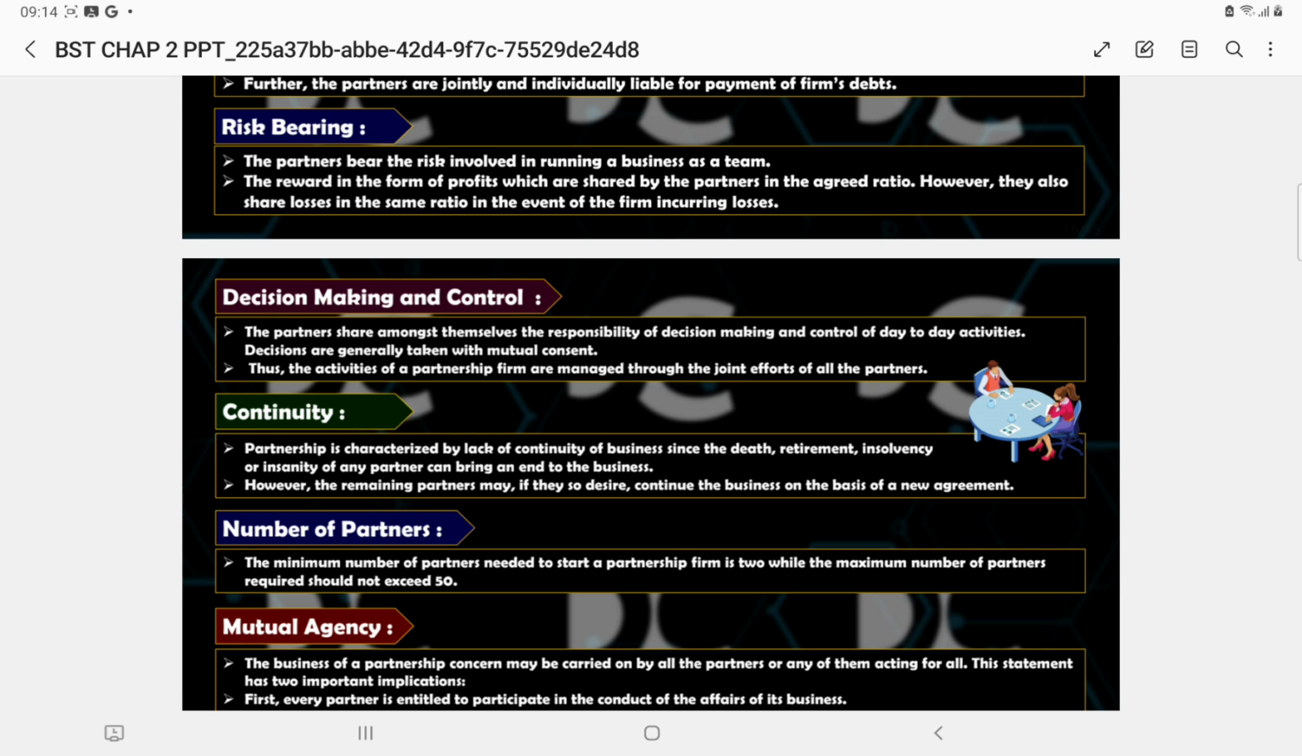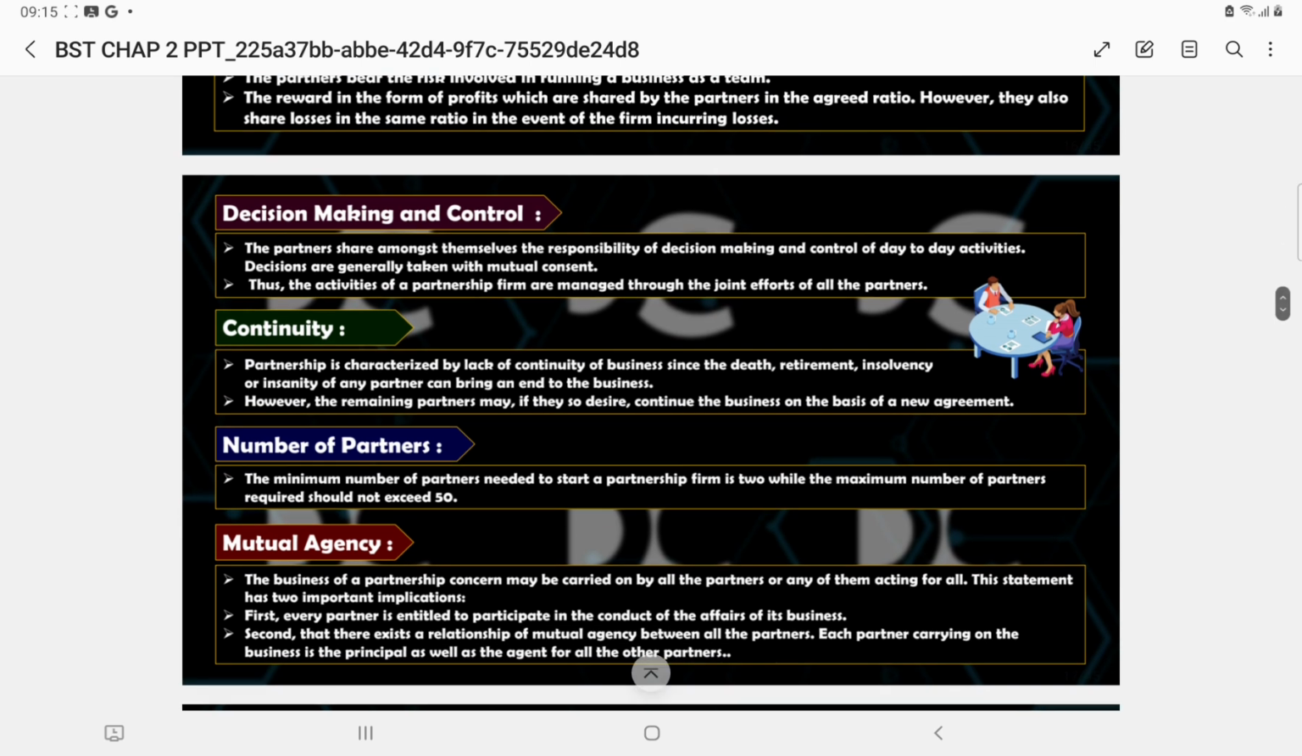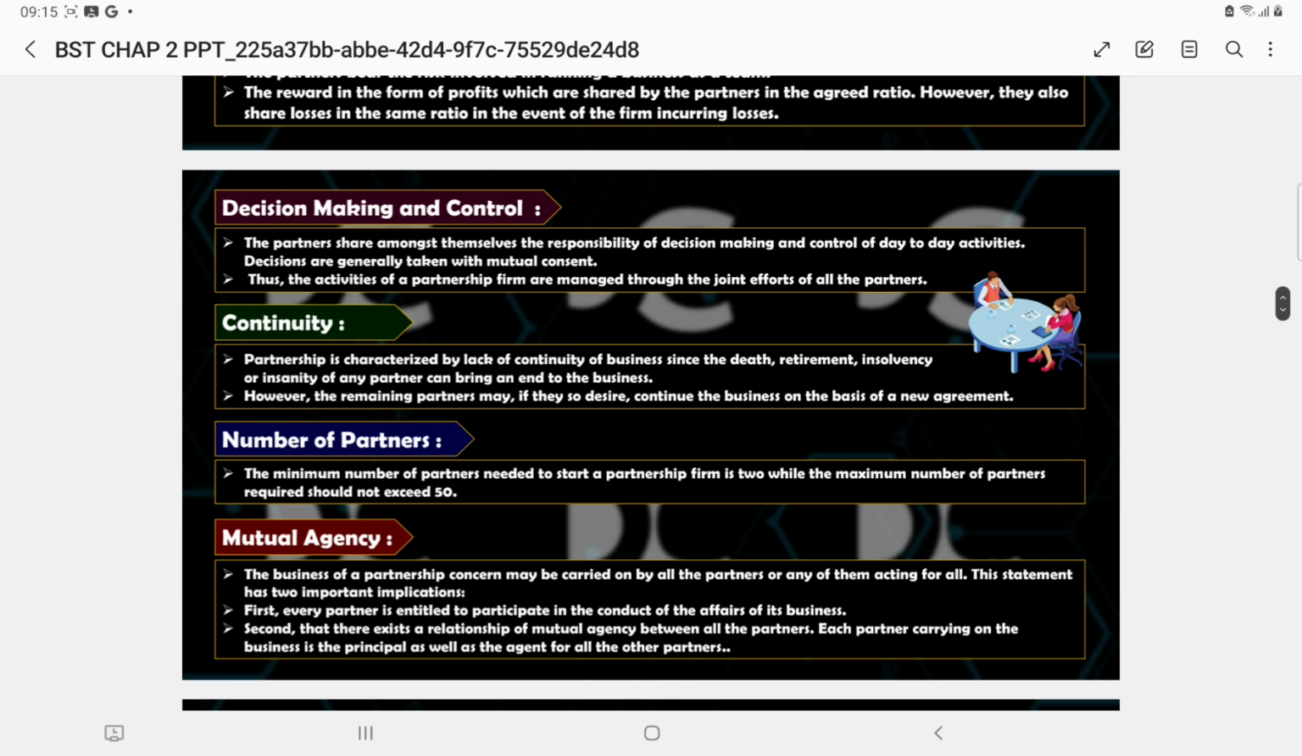So they are required to give their voting, or acceptance or rejection, for any of the decisions taken by them. Continuity: it continues till everybody is alive or does not retire. If they retire or anyone dies, becomes insolvent or insane, the partnership comes to an end. Again, if they are comfortable enough, they can restart it with a new agreement, but the previous one is stopped and the partnership comes to an end.